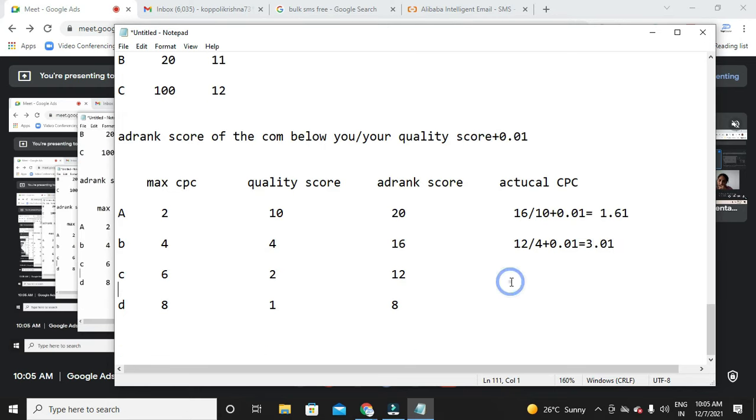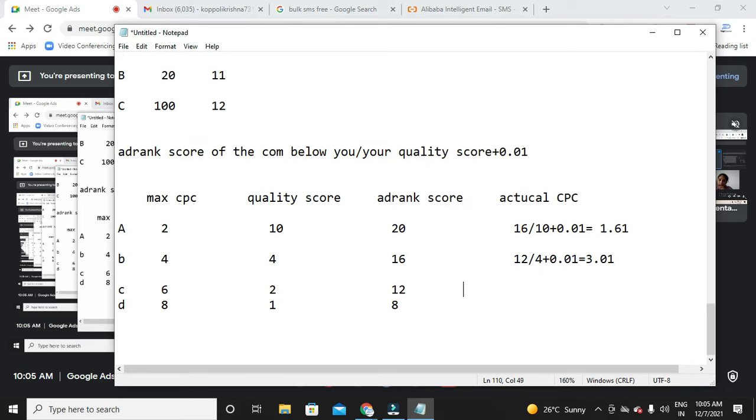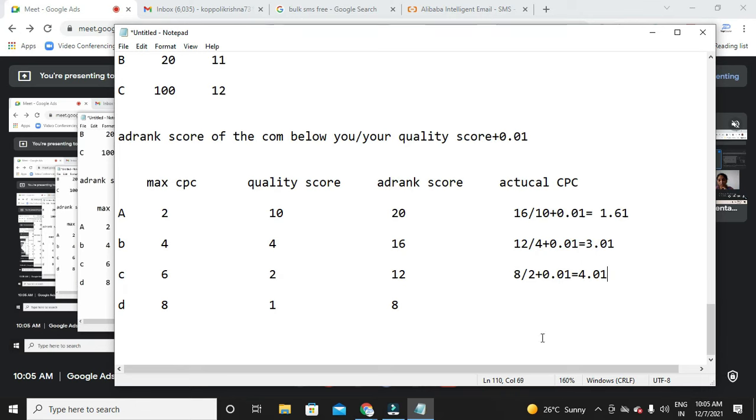Next, can you tell me the same way the actual CPC? It is 8 divided by 2, plus 0.01, which equals 4.01. So finally, does D have any other competitors below? No, right? So finally, 8 is the actual CPC.